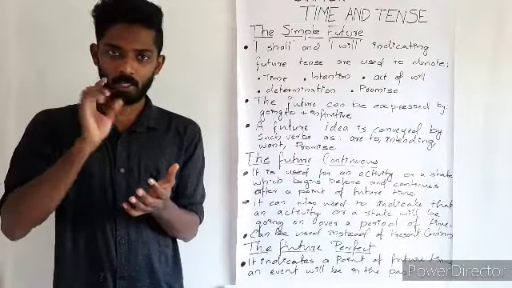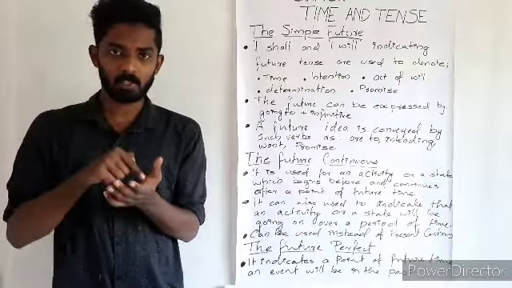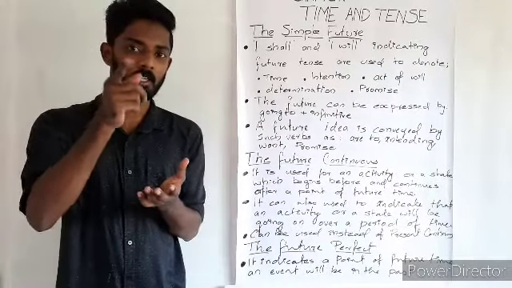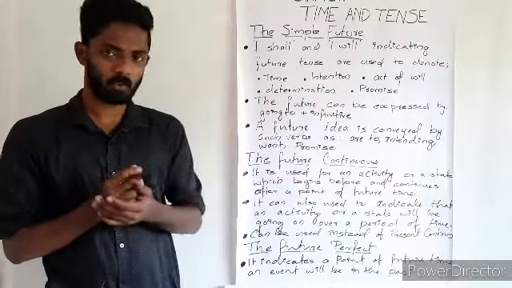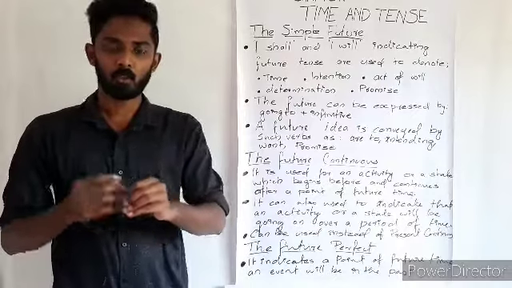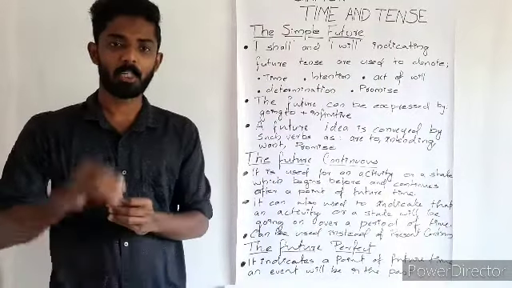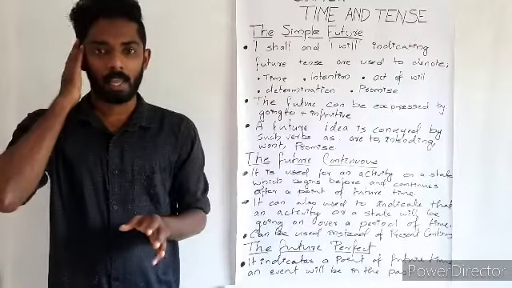Another thing which we have to remember is that this particular sentence is explained in a present continuous tense. When we studied present continuous, we learned about using present continuous to explain a future action. So the same thing is explained here. That is, we are going to have dinner at 8 o'clock.